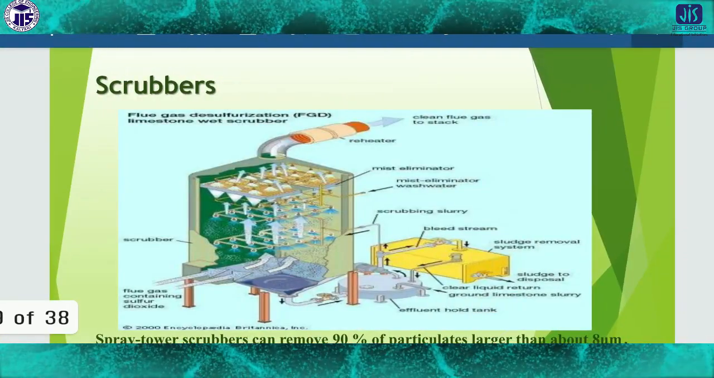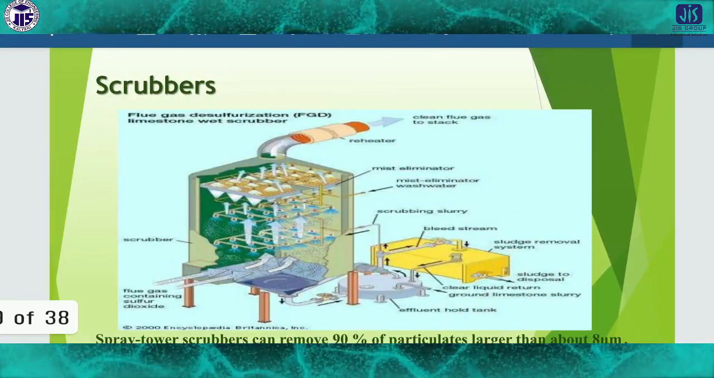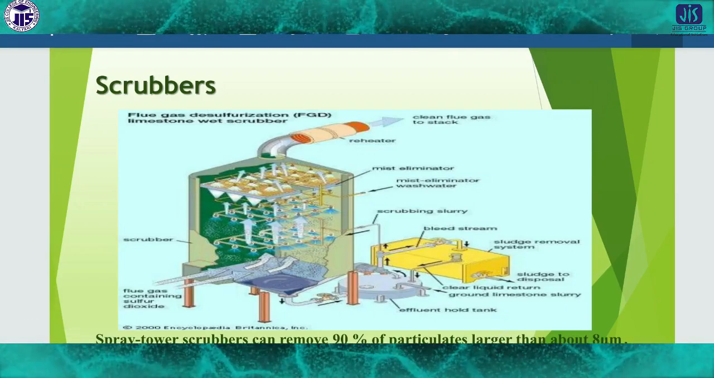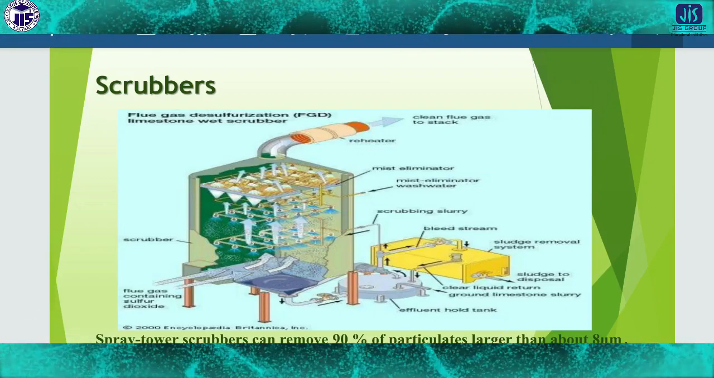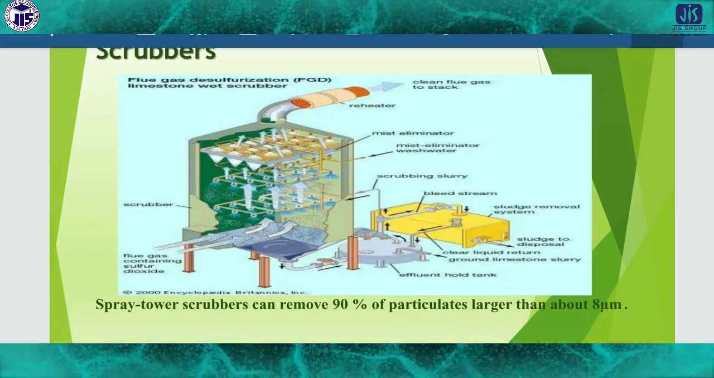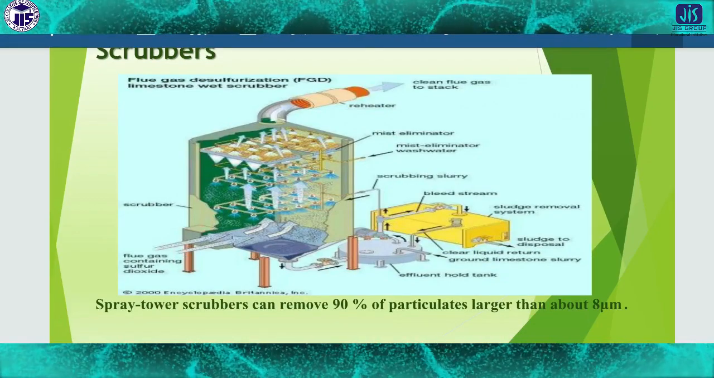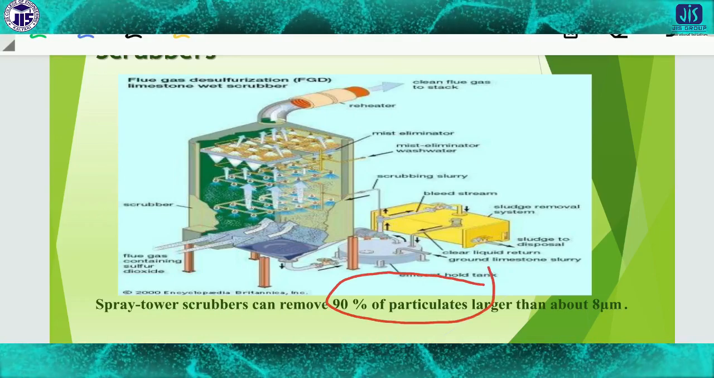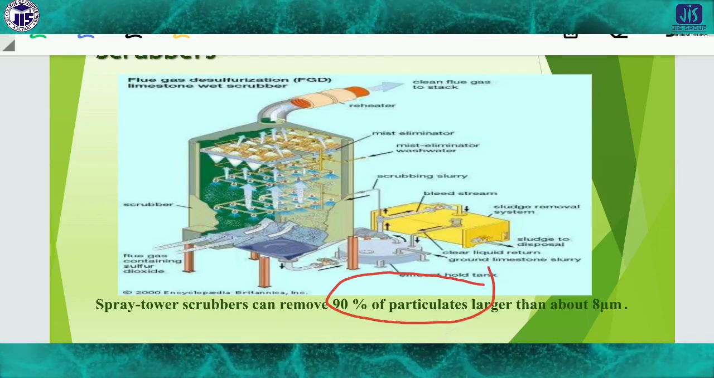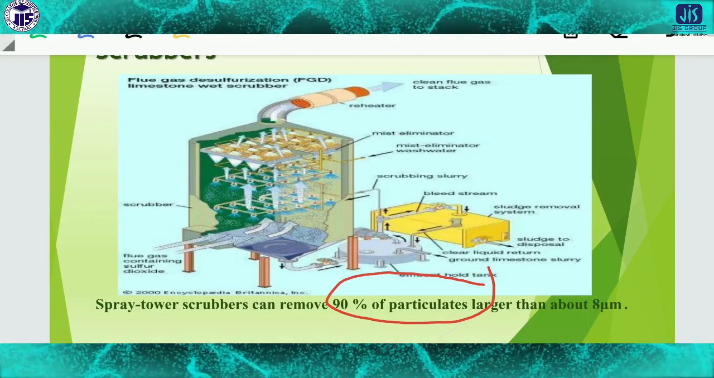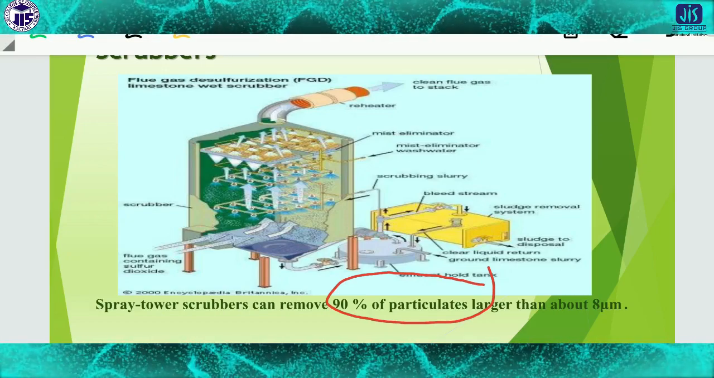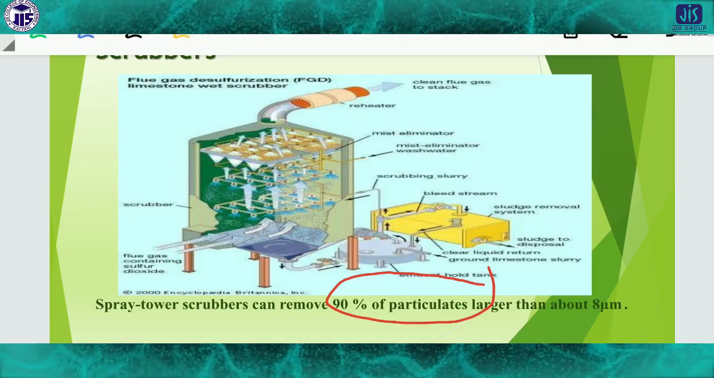Then another is a scrubber. What is a scrubber? By a scrubber also we can remove air pollutants. A spray tower scrubber can remove, look here, 90% of particulates larger than about 8 micrometers. So for particles larger than 8 micrometers in size, we can remove approximately 90% from the air.